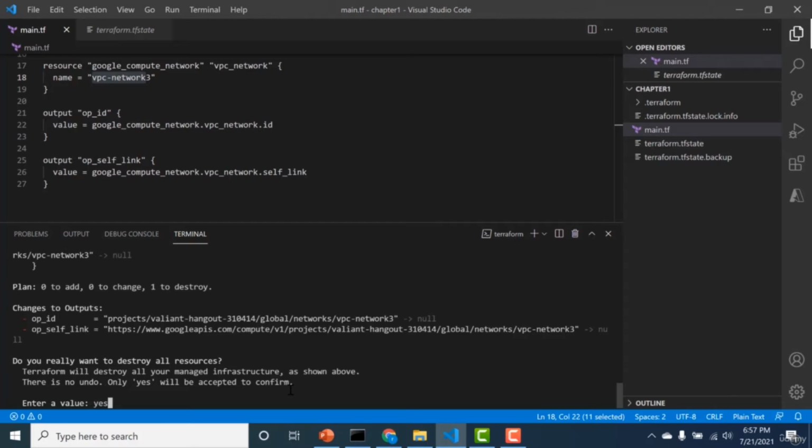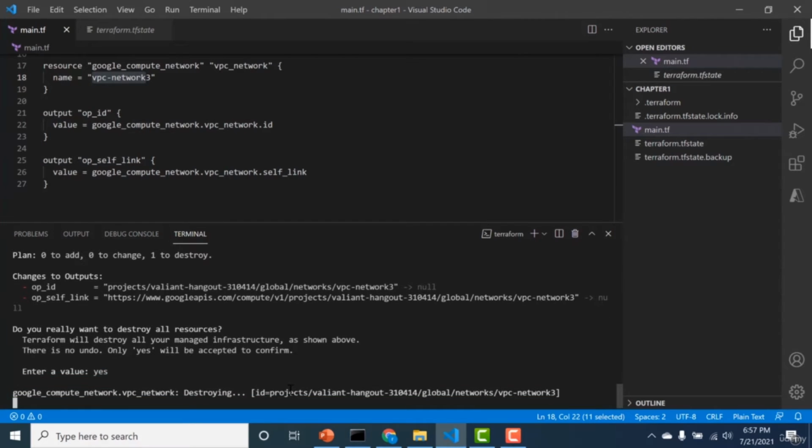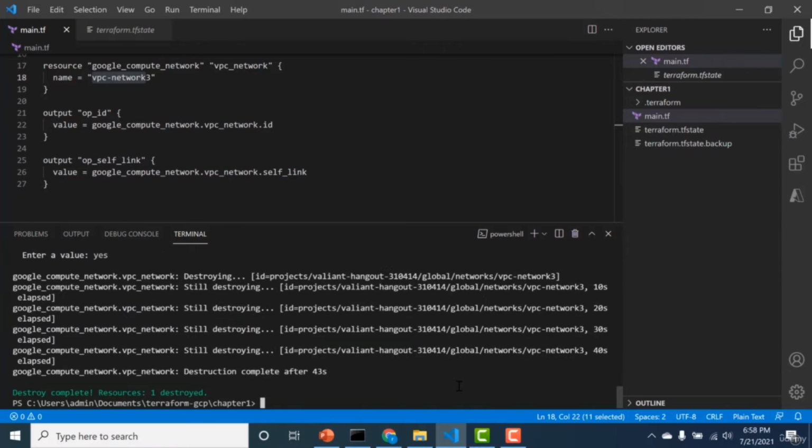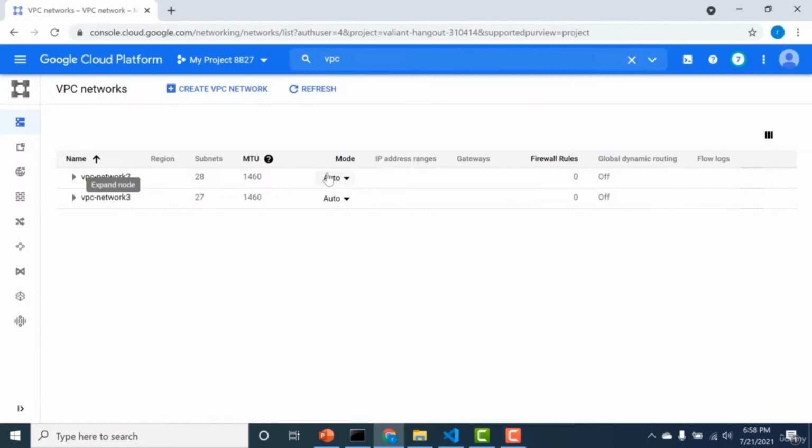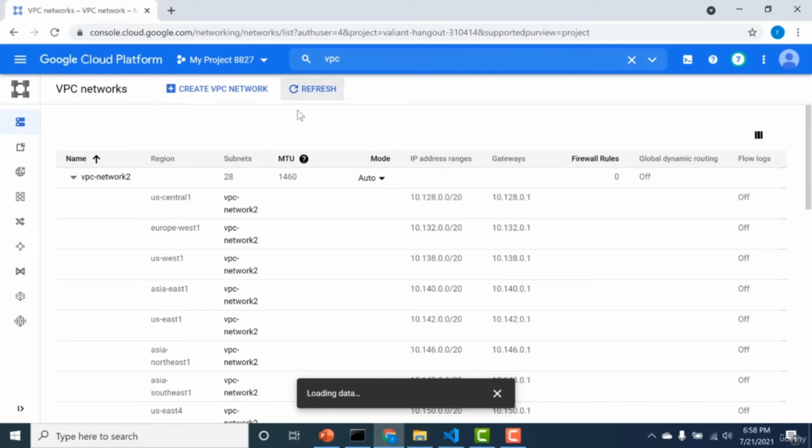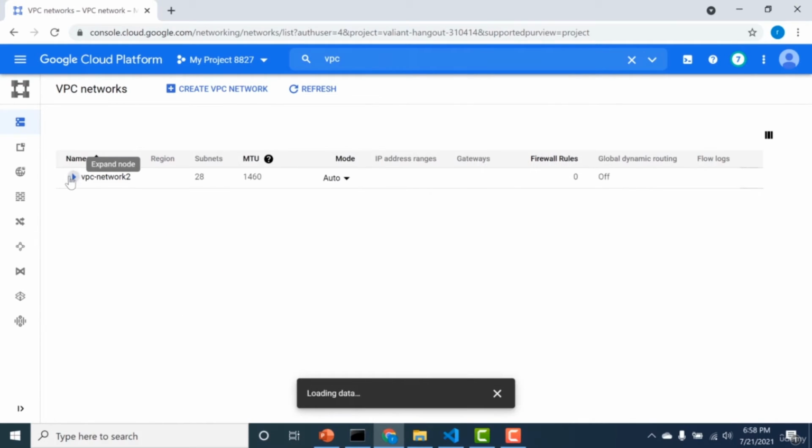I'll say yes. And what this command will do is remove that VPC network 3 from GCP. So let's wait for this to finish. So that resource has been destroyed. Let's go back to our console. If I refresh this page, you can see that VPC network 3 no longer exists.